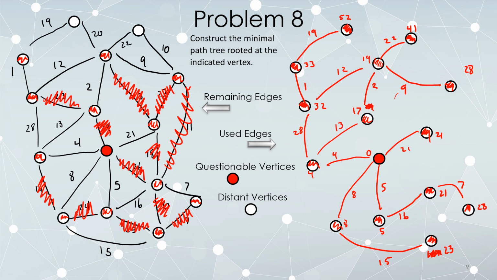12. Okay, and here we actually see 19 plus 12 is less than 32. So I found a better way to get here, which means I need to delete every other edge connected to it, including that one up there. Okay. As soon as I delete an edge, I ask, maybe I can immediately put it back in. We actually deleted 2 edges, so let's do this one at a time. First, let's try to put the 28 back in. So here is where our 28 goes.